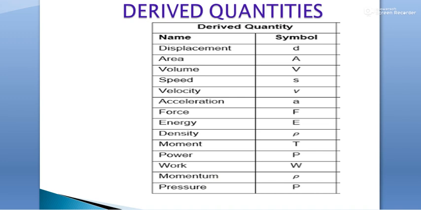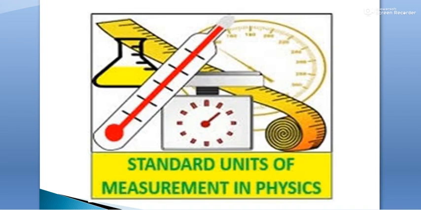For these fundamental quantities, we use standard units of measurement. Now first we will talk about the term measurement. Why is it important?